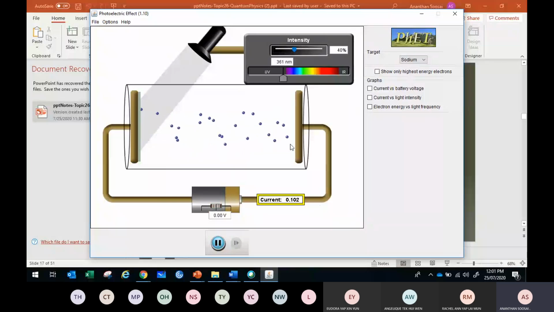If I give a negative voltage, see what will happen to the electron. The electron will start to slow down. I give a negative 0.4. See, the most energetic electron is slowed down, but still able to reach the plate and give current. Current is getting smaller, 0.066.